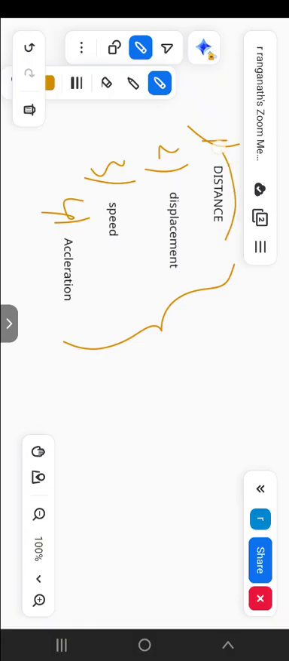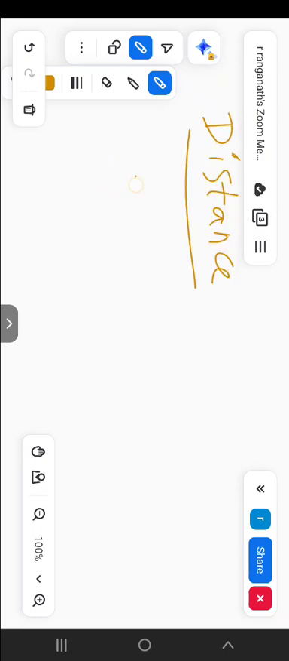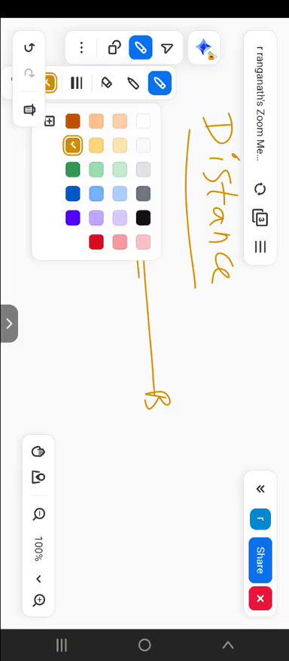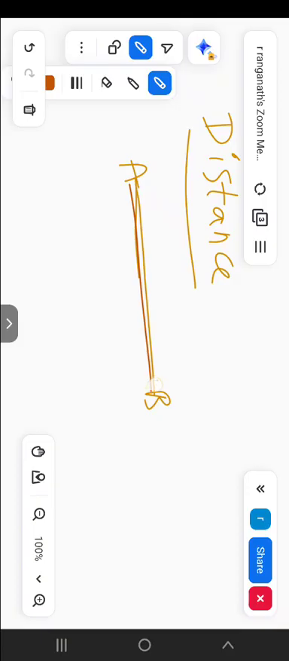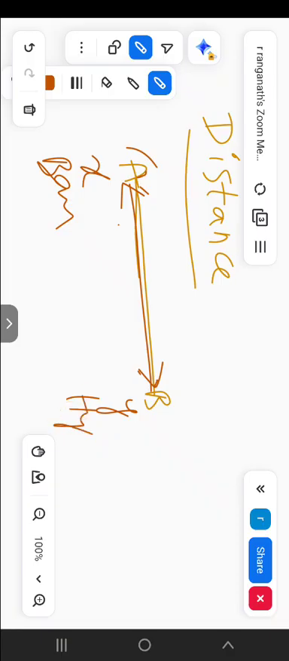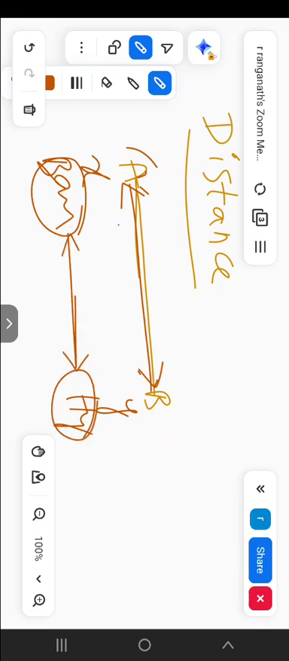Let's see here the first topic, distance. Distance is the space between two existing points, whatever they may be. Let's assume here is A, here is B. Between these two existing points, the space is called distance. Maybe these are X and Y, or suppose Bangalore and Hyderabad, whatever it may be. Between these two existing points, a certain space is called a distance.